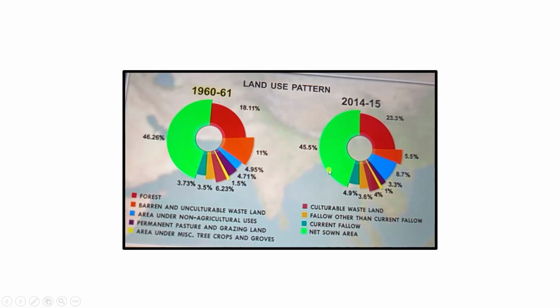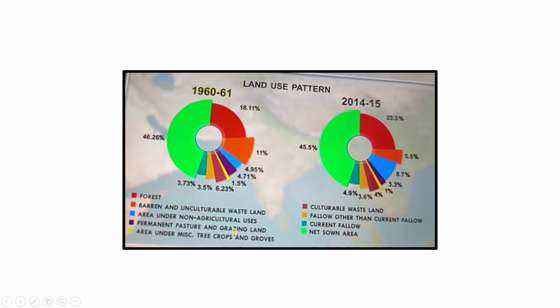I have used a colored picture to simplify it so that it is easy for you to understand. You can see that this diagram shows the land use pattern in India over the years. So we have data of 1960-61 and another data from the year 2014-15, right? Now this red color denotes forest area, then orange is used to denote the barren